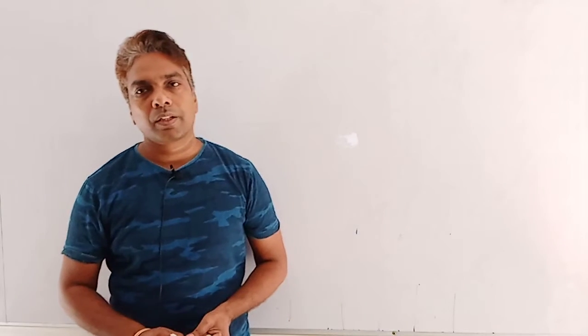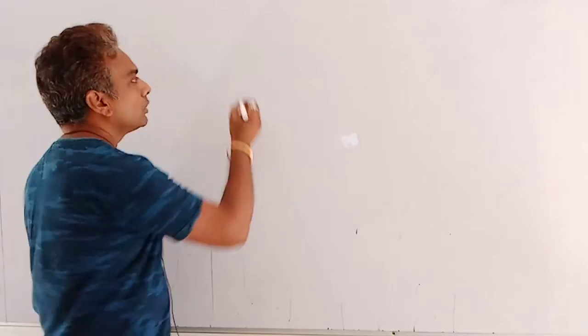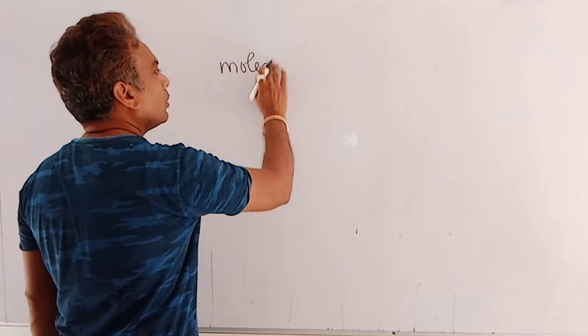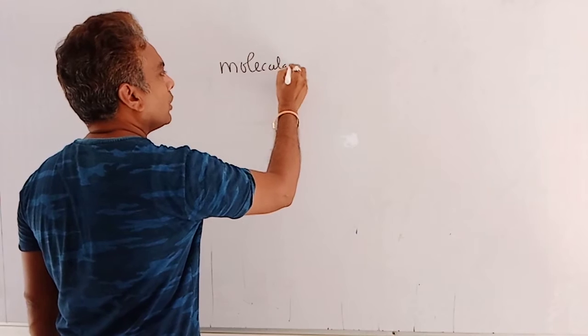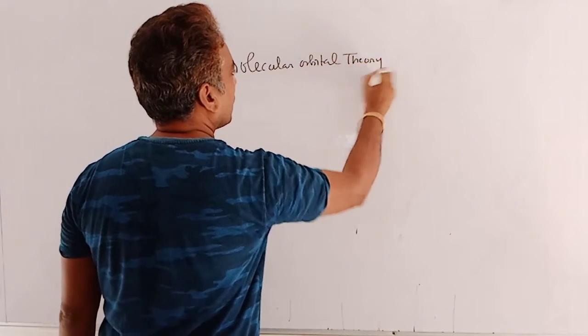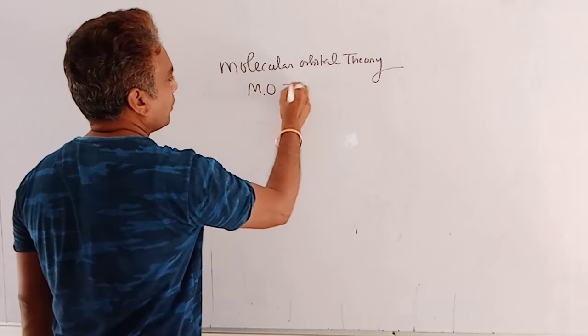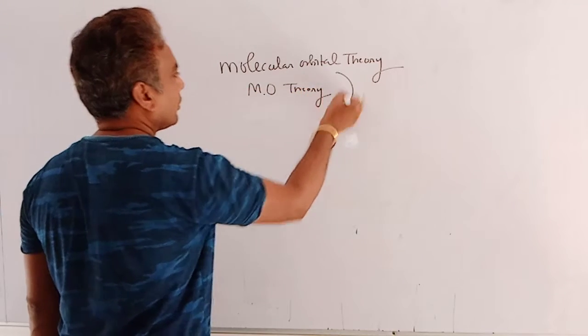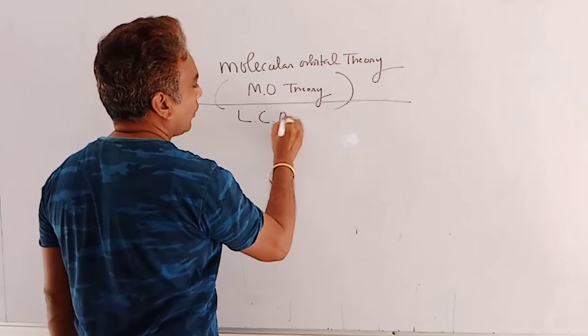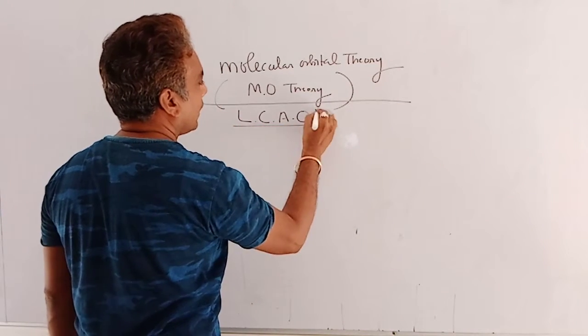Okay, now the next topic in chemical bonding is molecular orbital theory, MO theory, which is also known as linear combination of atomic orbitals, LCAO.